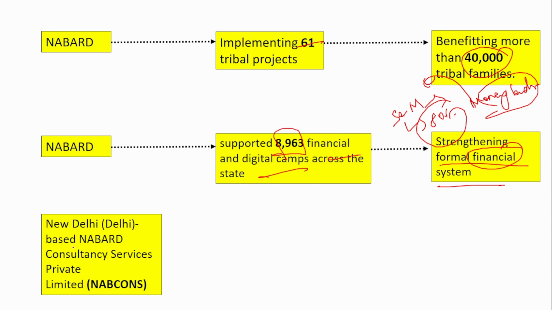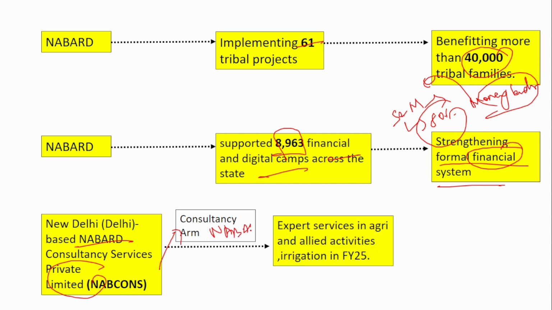If you see, the New Delhi based NABARD Consultancy Services Private Limited, NABCONS, is a consultancy arm. Remember NABCONS, it is a consultancy arm of NABARD. It provides expert services in agri and allied activities and also in irrigation in financial year 25. Remember the consultancy arm of NABARD, that is the important thing that you have to remember from this point, that is NABCONS. They provide expert services in agricultural and allied activities. Around 8,900 digital camps have been conducted across the state, and 61 tribal projects have been implemented.